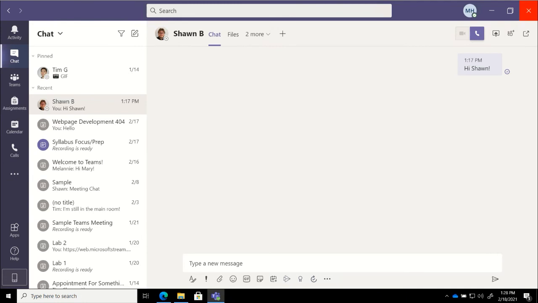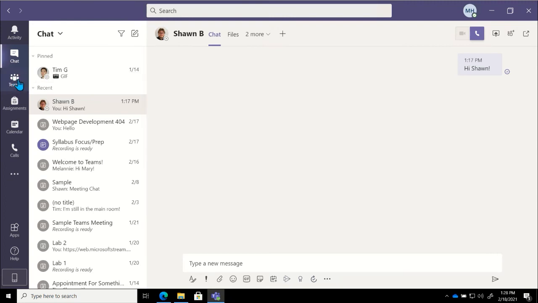So to answer that particular question, when we create a team, there is a group that's created with that team. So we could use that group email to send an email to the entire team. Now, unlike our distribution list in Outlook, I can't remove a couple of individuals' names from that email if I'm using that group email address.